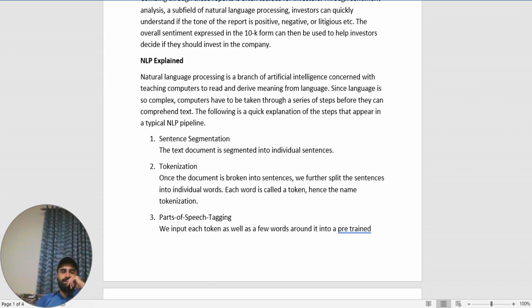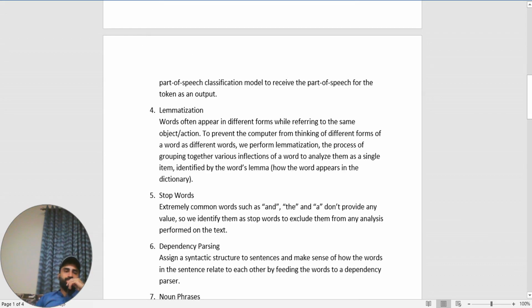Part of speech tagging. We input each token, as well as a few words around it, into a pre-trained part of speech classification model to receive the part of speech for the token as an output.